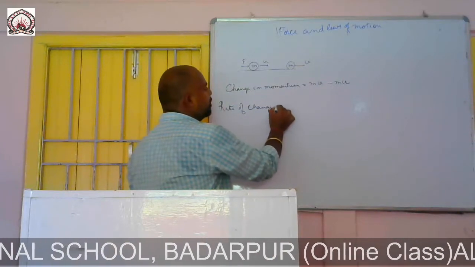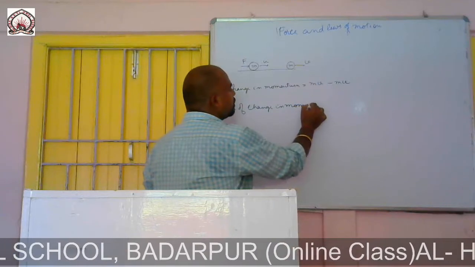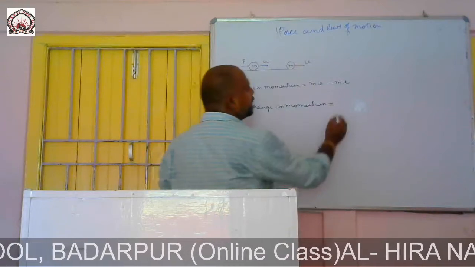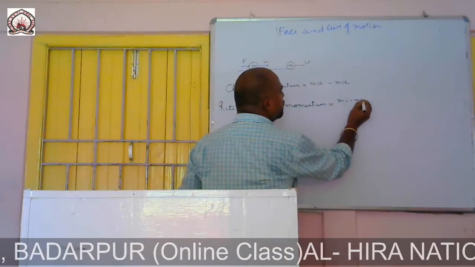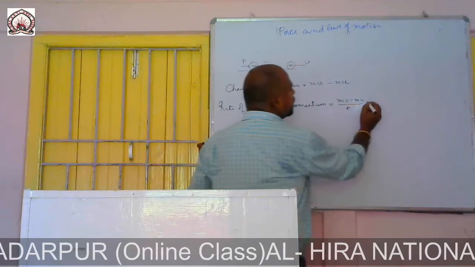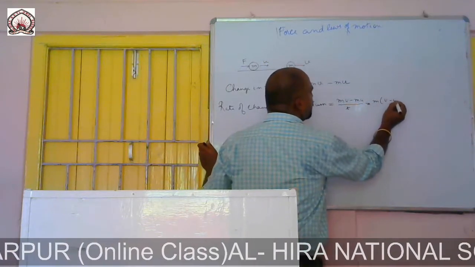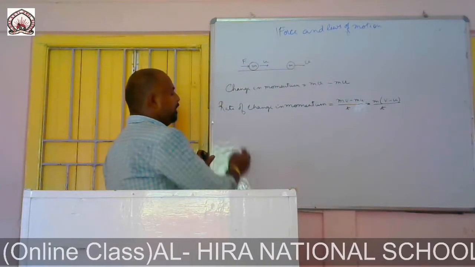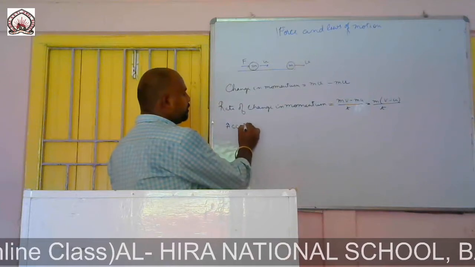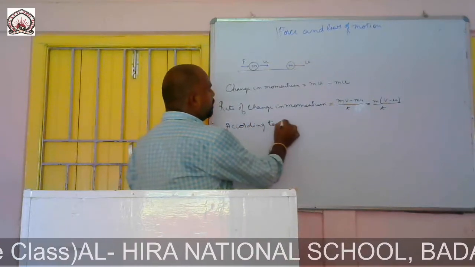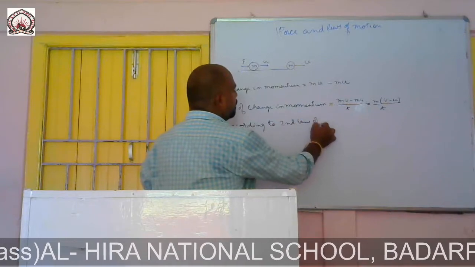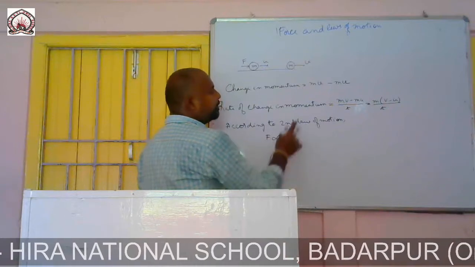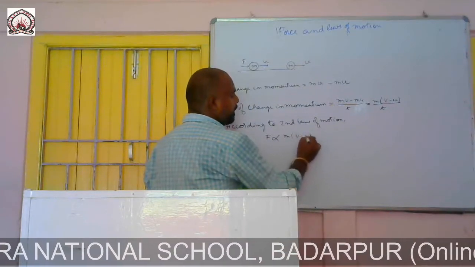Now the rate of change in momentum is equal to mv minus mu by t. That is equal to m into v minus u by t. Okay. Now according to the second law of motion, F is directly proportional to m into v minus u by t.